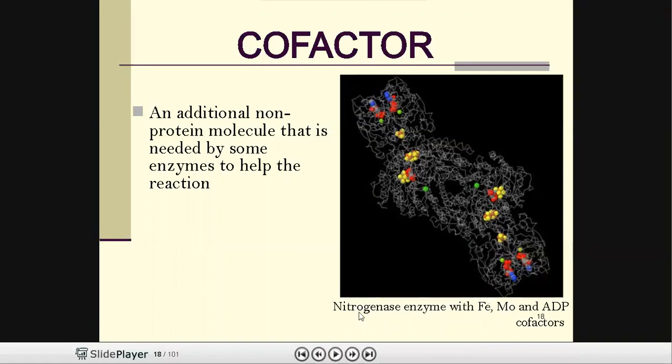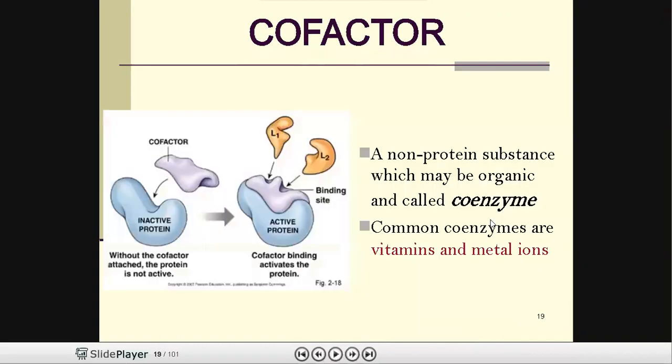These are the examples of cofactors, which have metal ions in the middle, forming ligands. Here the enzyme is initially inactive in nature. When the cofactor is added, it becomes an active protein. Now it gives active sites to attach with substrates.